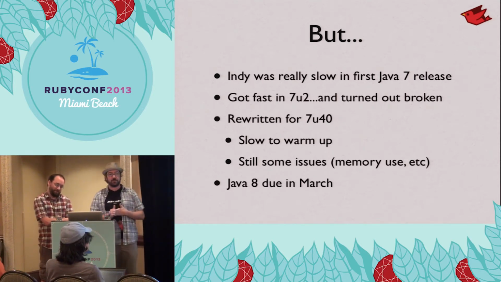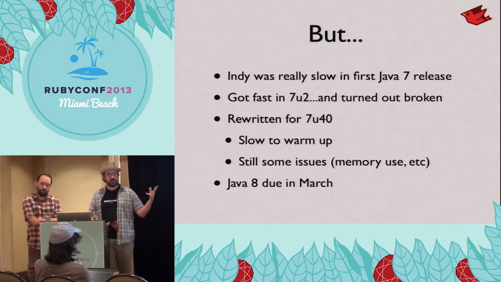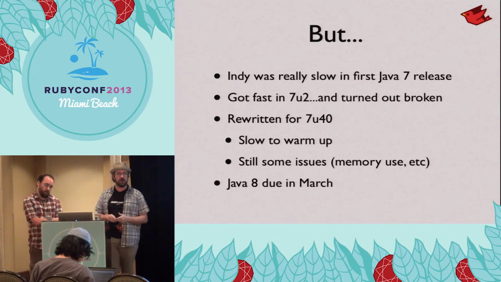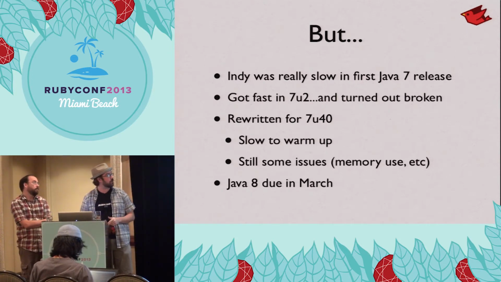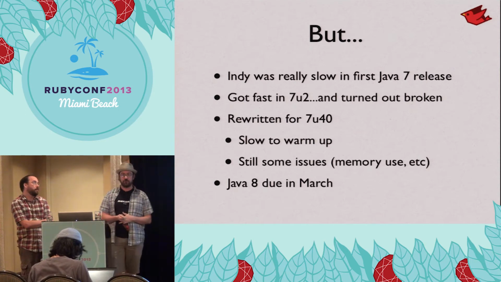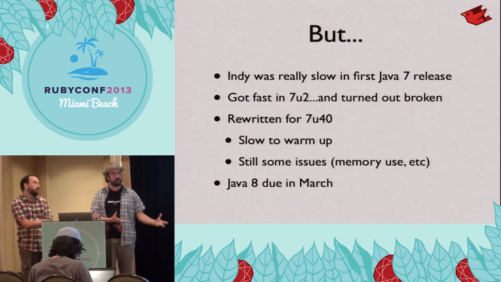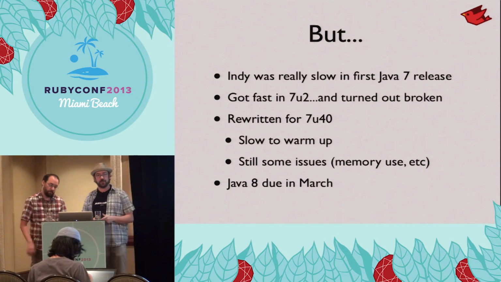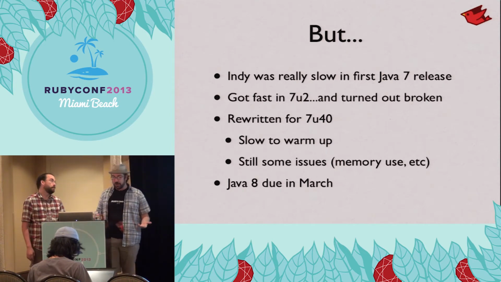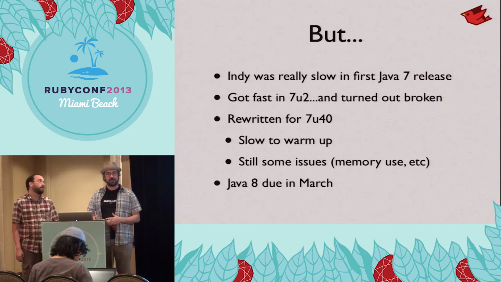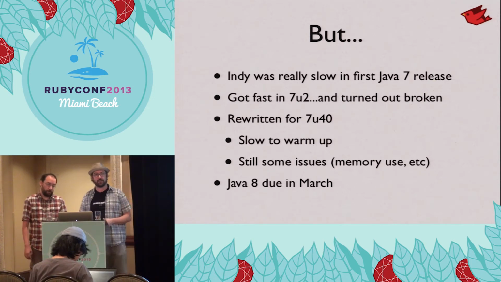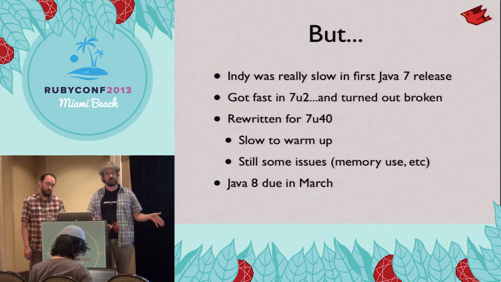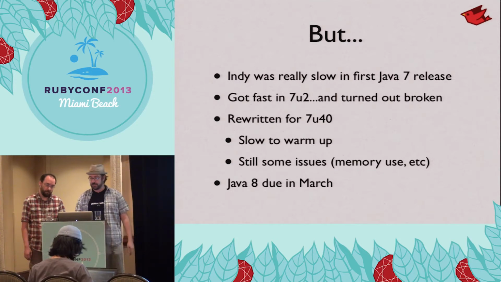So Invokedynamic, when it first came out in Java 7, was very slow. It got fast in the second update to Java 7, but that was also broken. There were some severe issues that when you deploy it in production, it wouldn't run properly. 7 update 40 rewrote it, and it is now 100% compatible, 100% safe, no bugs with it, but it's very slow to warm up, and it uses significantly more memory than the original implementation did. So it's probably going to settle more on Java 8. We have had few users using Java 8 with Invokedynamic, not reporting any of the issues that we had during the Java 7 timeframe. So if you're interested in getting the best performance out of it, the Java 8 preview builds would be a good way to test it out.